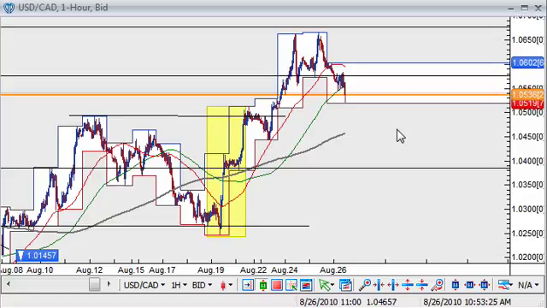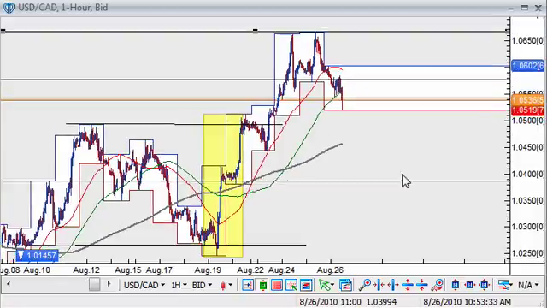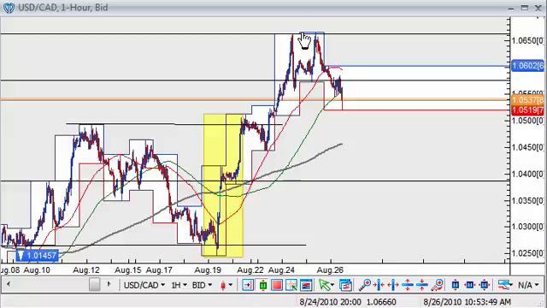Looking at a second commodity and growth-linked currency pair, the US dollar Canadian dollar, we have a similar story. Though here the move in favor of the greenback started in late New York trading in yesterday's session. In today's trading, we pushed below our support at 1.0580, which for this pair made the start of a double top pattern, as we rejected at the 1.0680 level twice in the last two sessions.